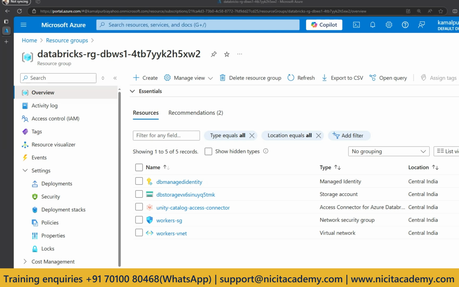So in Databricks, you are not going to store any data? It's only about computation and analytics, and that's why we use it along with Azure. If you learn it with Azure, you don't have to learn it separately with AWS or GCP, because the concept is almost the same. Only the resources are different: in AWS you will use some AWS services, in GCP some GCP services, and in Azure the Azure storage services. That's the only difference.